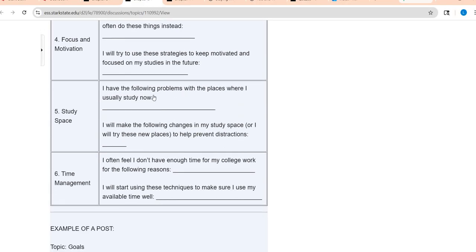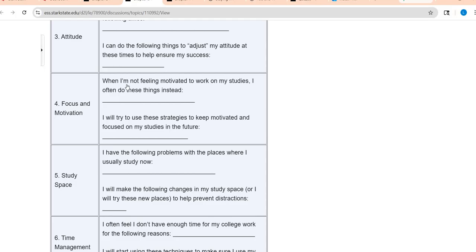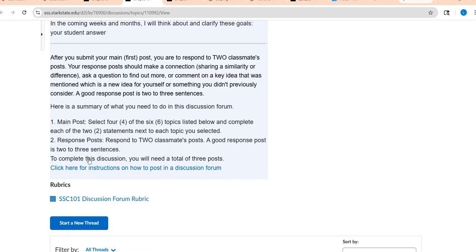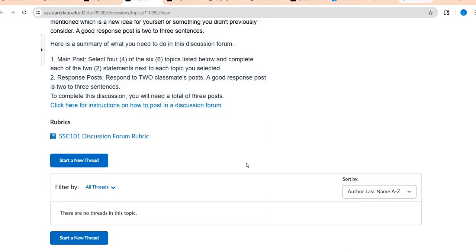I'm going to look and I'm going to fill in the blanks of the topic that I chose. So maybe I'm struggling with focus and motivation. When I'm not feeling motivated, I often do these things. I scroll TikTok. I will try to use these strategies to keep motivated and focus on the future. I will leave my phone away from me when I am doing work, or I will set timers, or I will reward myself with a coffee, whatever it might be. All right, and then again, you'll go down and you'll hit start new thread and you will do your post there.